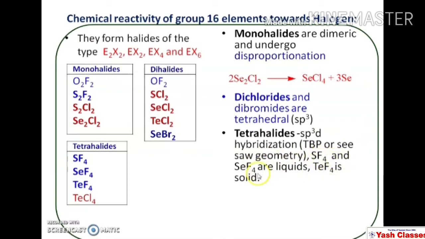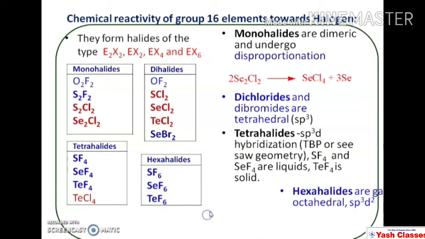Sulfur tetrafluoride and selenium tetrafluoride are liquids and tellurium tetrafluoride is a solid. So this is about the physical state of some tetrahalides. Group 16 elements also form hexahalides of the type EX6, that is sulfur hexafluoride, selenium hexafluoride and tellurium hexafluoride.